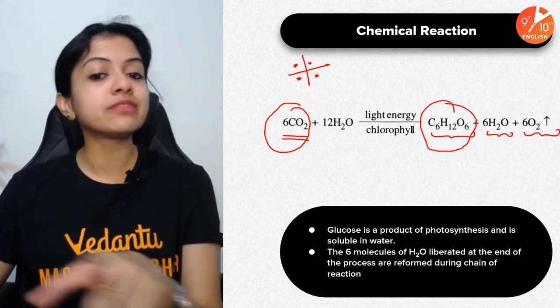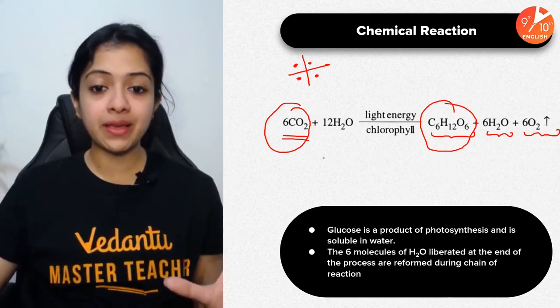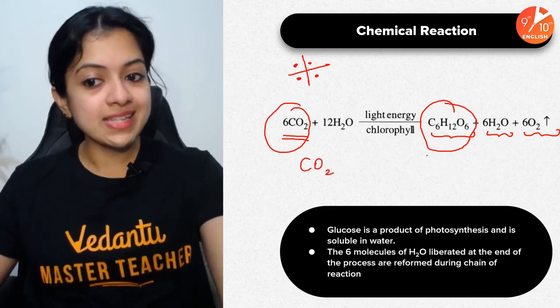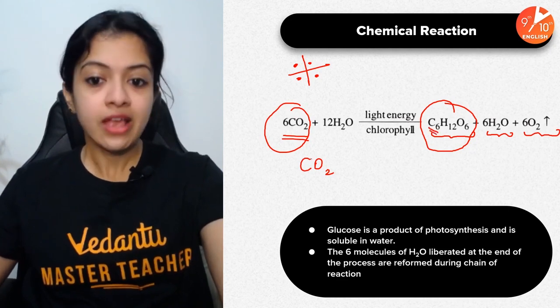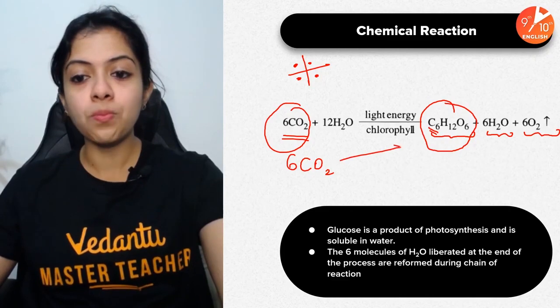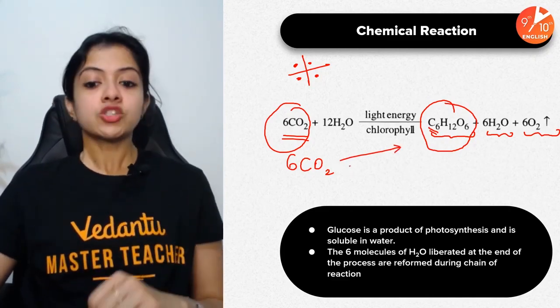If you remember the chemical formula of carbon dioxide and glucose, this is going to be easy for you to remember, because carbon dioxide is just CO2. Glucose is C6H12O6. It's got 6 carbon atoms. So 6 molecules of carbon dioxide would be required to make 1 molecule of glucose. Very important for you to know. Okay, so this is it.